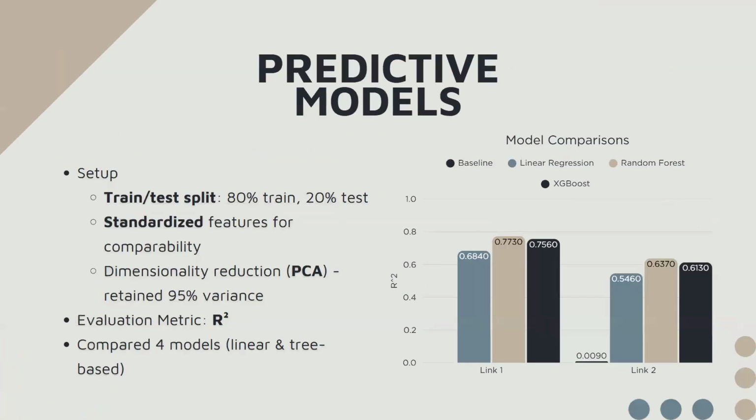To quantify these relationships, we applied predictive models for both links. To prepare the data for the models, we trained on 80% of the data and applied PCA to reduce dimensionality. Interestingly, low income, poverty rate, and SNAP status were structural features identified in PCA as consistently correlating with high food insecurity. In both cases, random forests were the strongest performers with the highest R2 scores and explained the most variance. They were able to capture nonlinear relationships that linear regression could not.